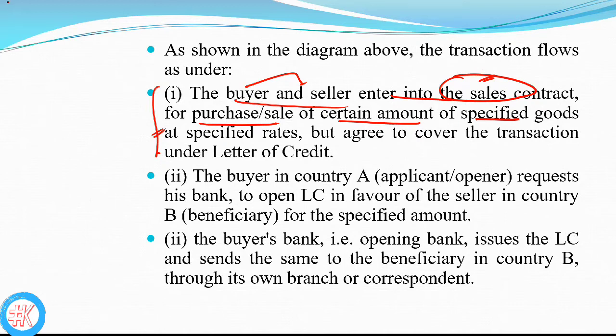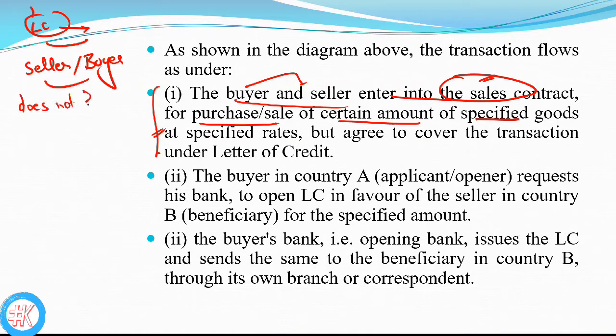Basically, a letter of credit will play its role where the seller and buyer do not know each other. Where seller and buyer do not know each other, at that place the letter of credit comes into its role. And it is used mainly in cross-border cases, where you have to get some goods by import. So the buyer and seller enter into the sales contract for purchase or sale of certain specific goods at specific rates, but agree to cover the transaction under a letter of credit.